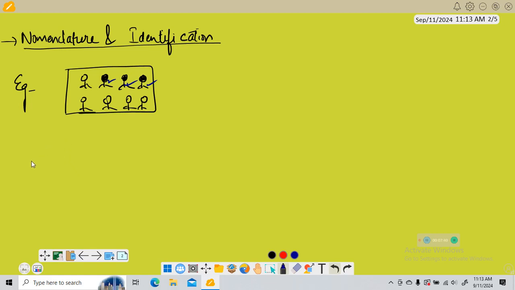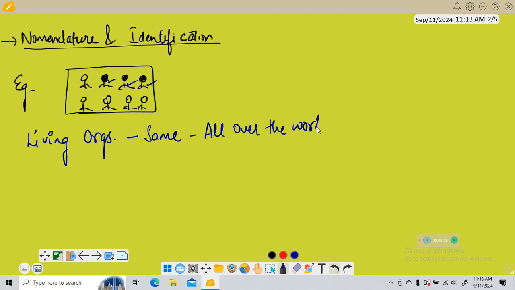Similarly, in the case of living organisms, we need to name them such that its name will be the same all over the world, universally.